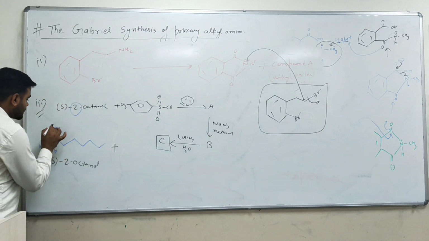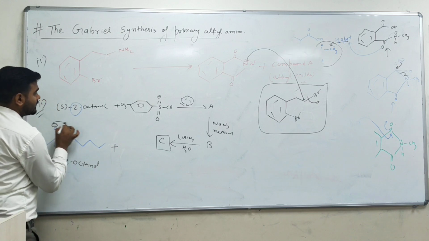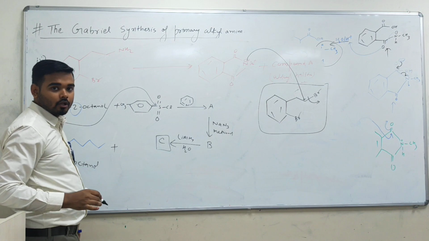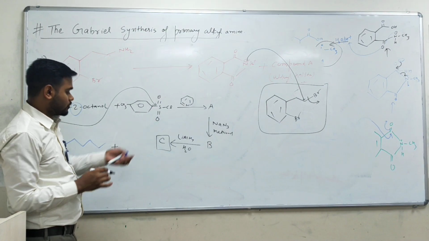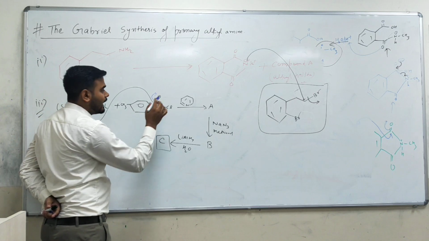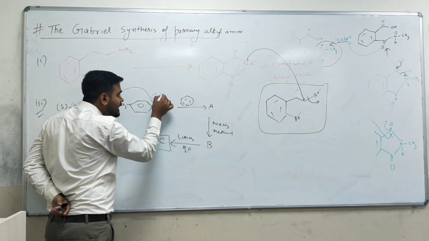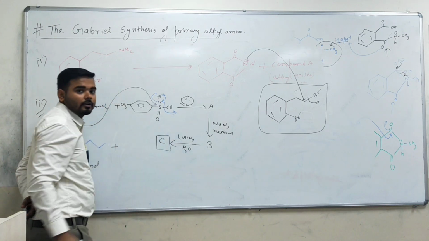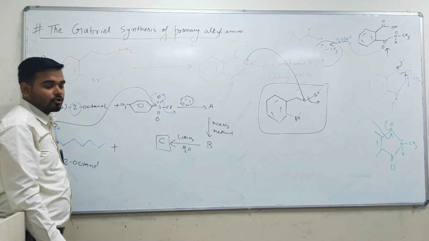So what will happen here? This particular oxygen has a lone pair. This lone pair will go, and this particular sulfur has a vacant d orbital, so it will attack on this one. The double bond O will open, and a negative charge will come here. This negative charge again pushes inward, and Cl minus is a very good leaving group, so it goes outside.